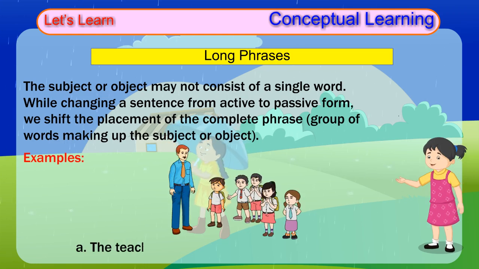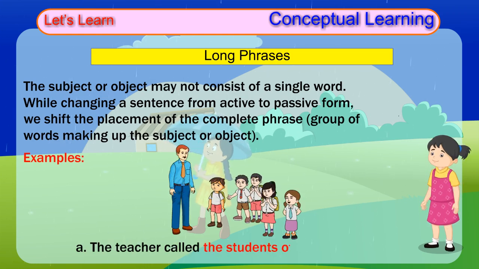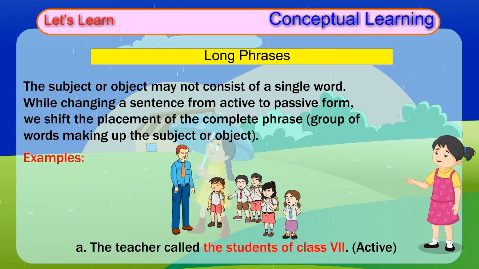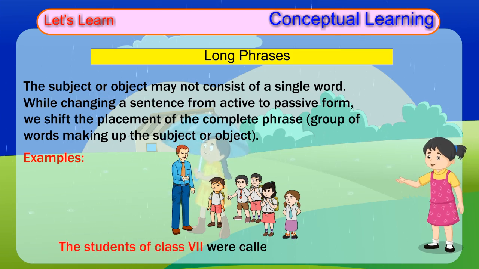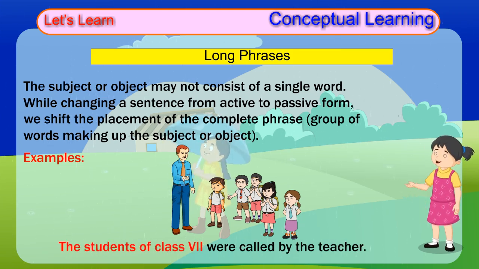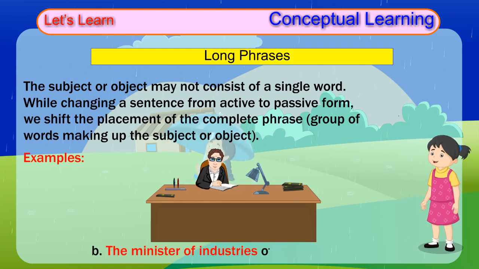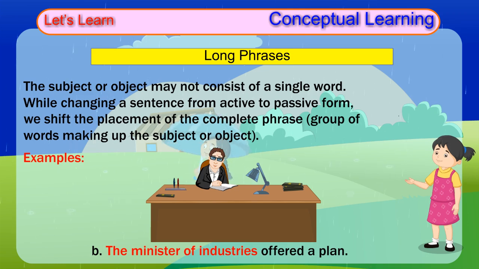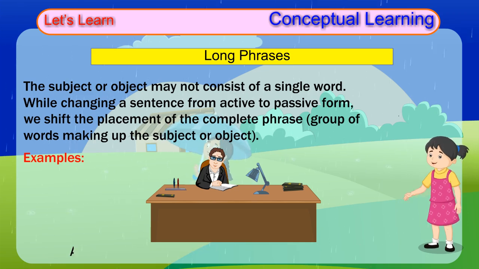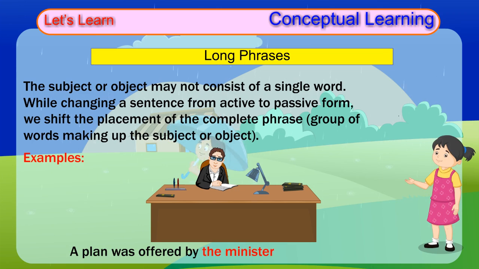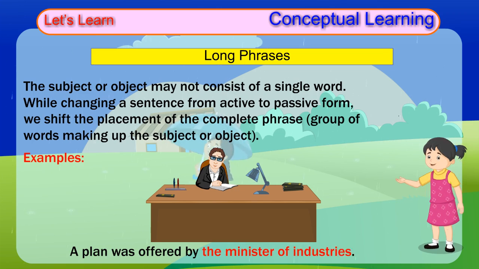Examples: A. The teacher called the students of class 7. Active. The students of class 7 were called by the teacher. Passive. B. The Minister of Industries offered a plan. Active. A plan was offered by the Minister of Industries. Passive.